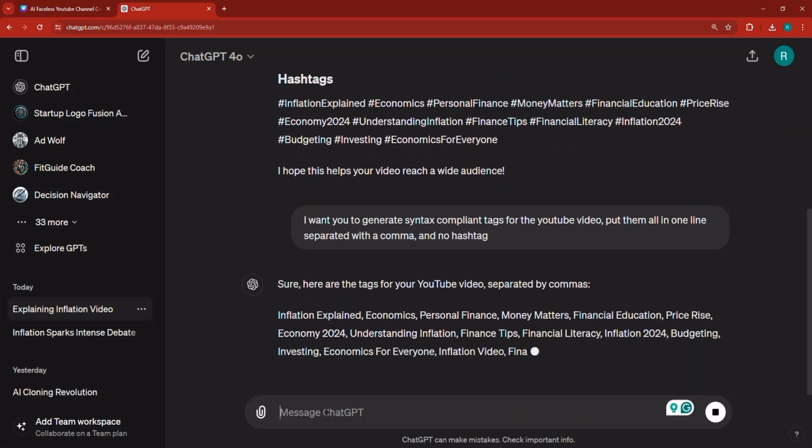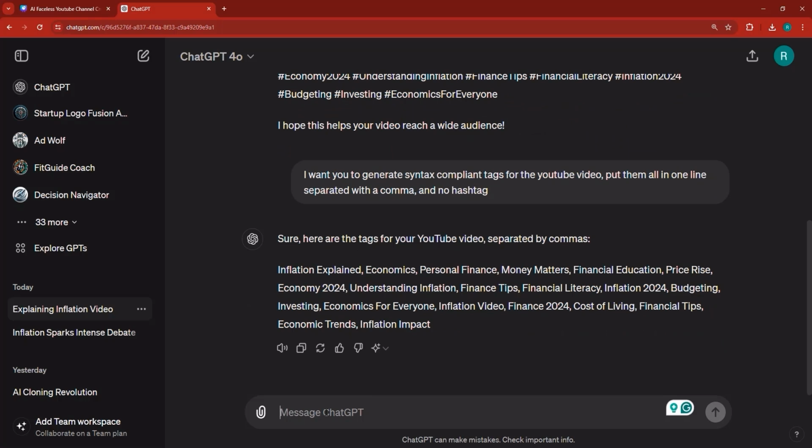They're added, generally speaking, when you're creating the video, you're asked to add some tags. These are keywords that people technically might use to search for a video like yours. And here, in this case, it gives us a lot of tags: inflation explained, economics, personal finance, money matters, finance education, price rise, economy, so on and so forth.